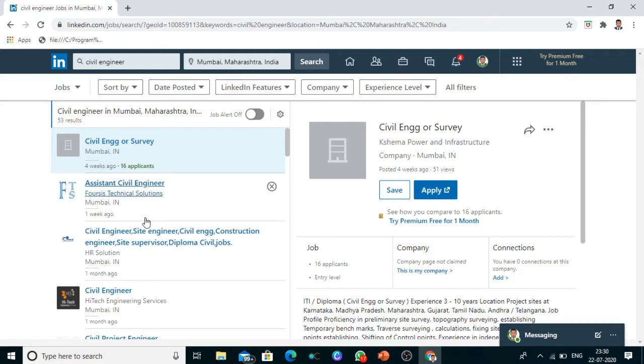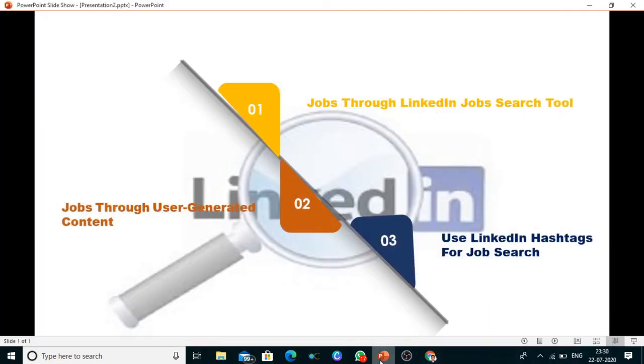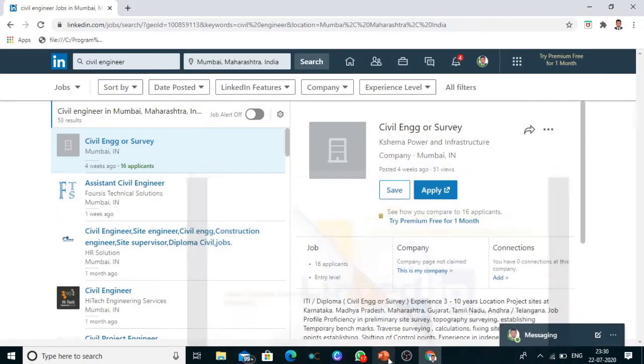The second one we have seen is job through user generated content. I will show you how we can find this second way. Here you can see a number of options came onto the taskbar like job, sort by, date posted, LinkedIn features, company, experience level. So based on our profile and how experienced we are, we will go to the user generated portal.